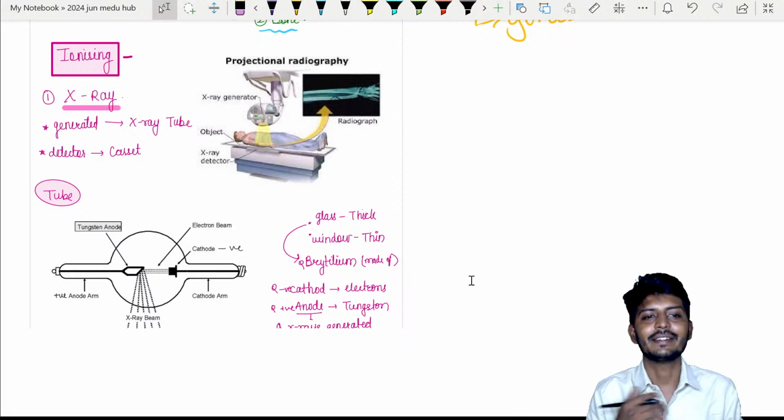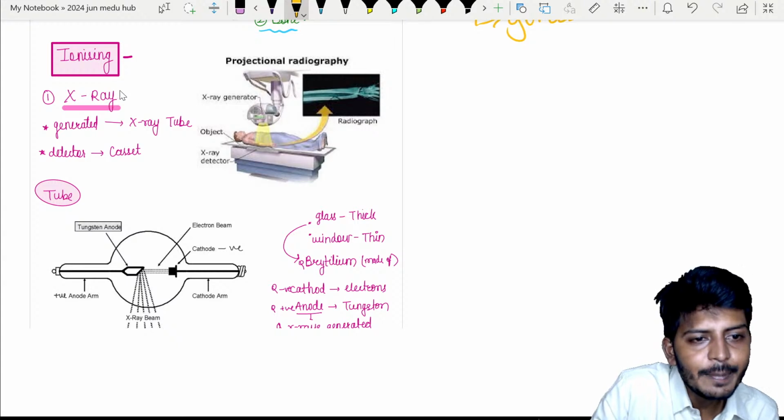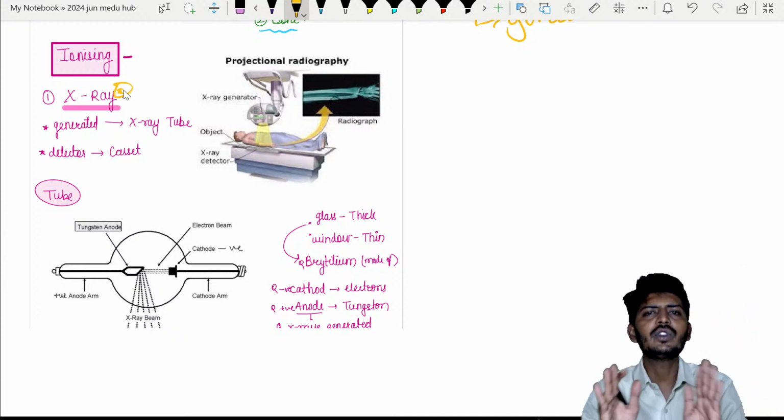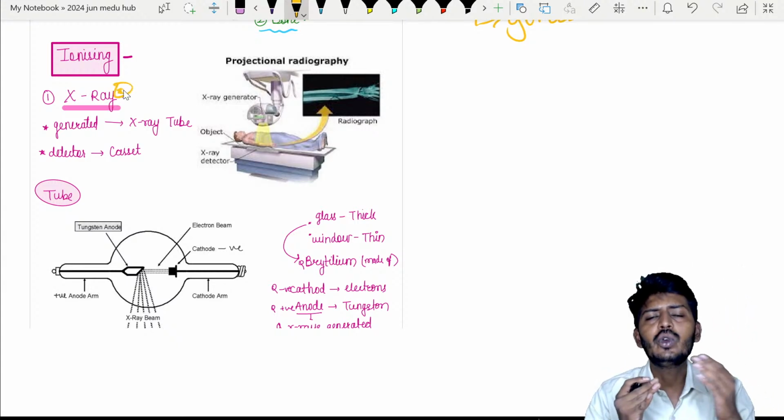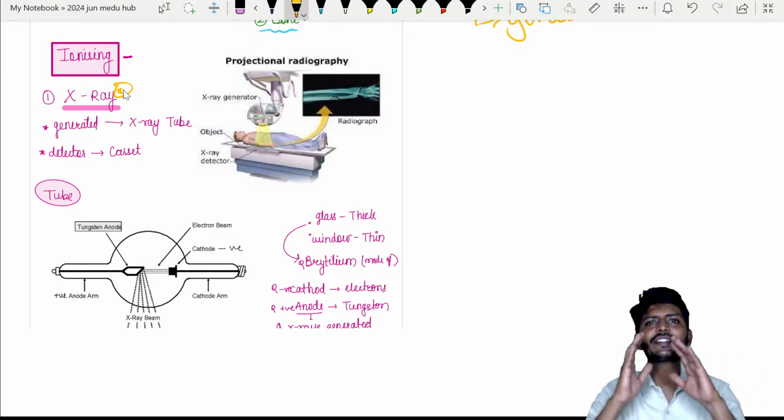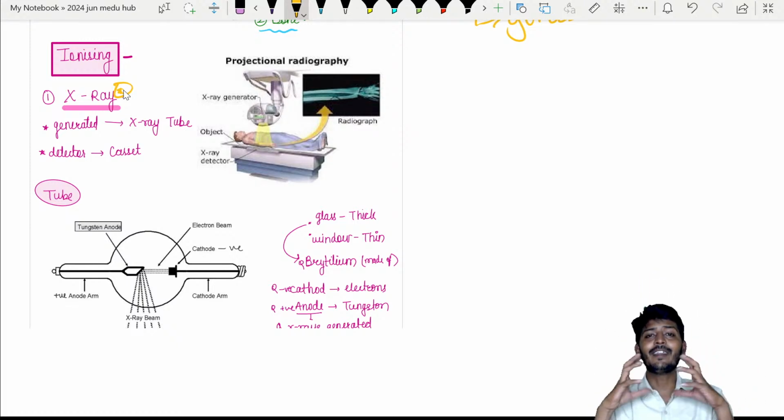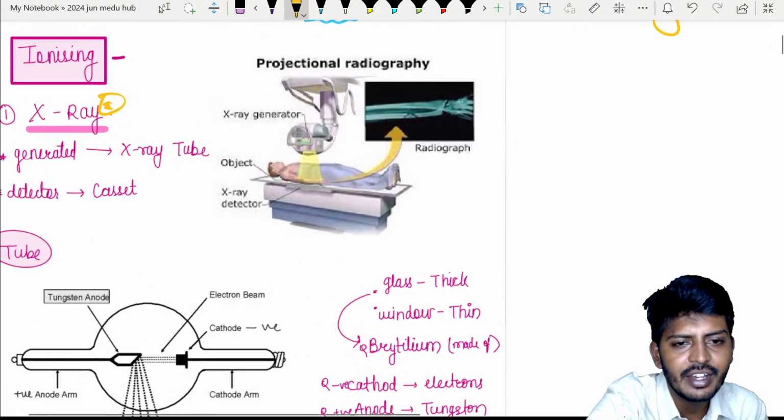That is, my dear students, your X-ray, right? When we're speaking of X-ray, it is a widely used investigation. First, let me give you an introduction of X-ray, how and where exactly we use it. Most of the time, for bone tissue, whenever there is damage in the bone tissue, to analyze that, X-rays are used. Along with that, for the chest also, one of the widely used investigations is X-ray only. X-ray is a type of projectional radiography.